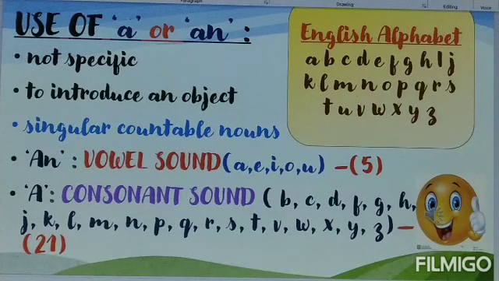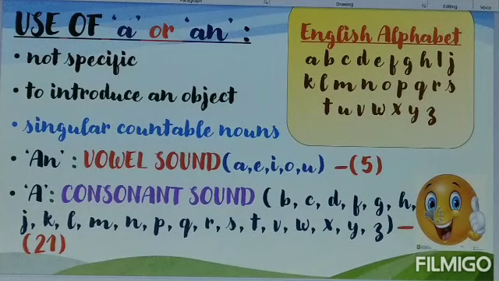These two articles are used to introduce nouns, and they are used for singular countable nouns. Now tell me, what are singular countable nouns? Let me tell you. For example, a book. If there is more than one book, you say books. For example, a pen. If you find more than one pen, you say pens, because these are countables. And you can use these articles depending on the vowel and consonant sound.